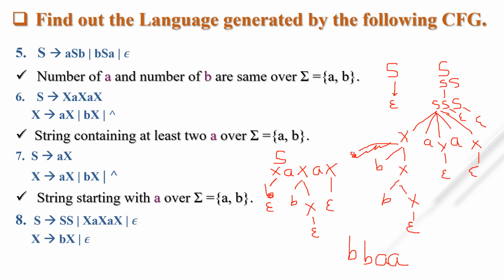So which string do I get from here? a, b, and this a. It is correct.